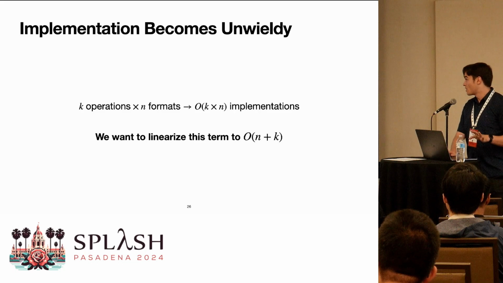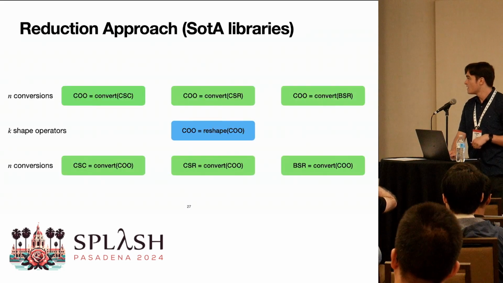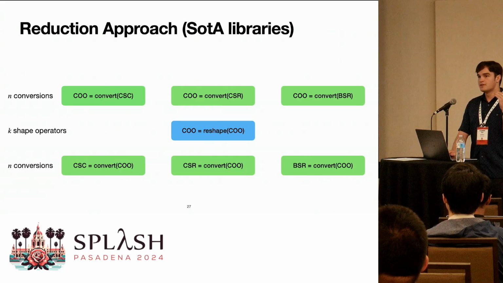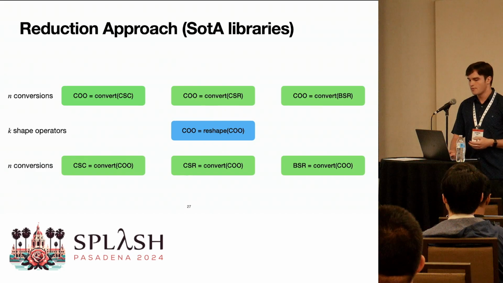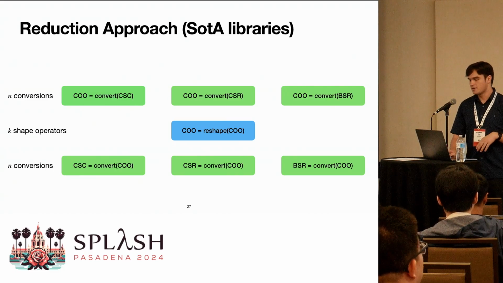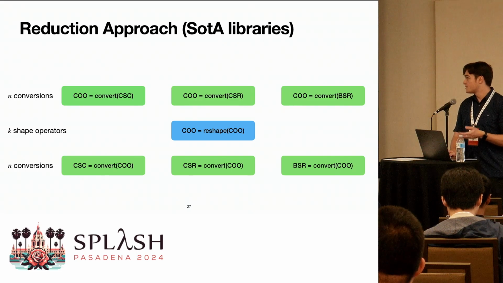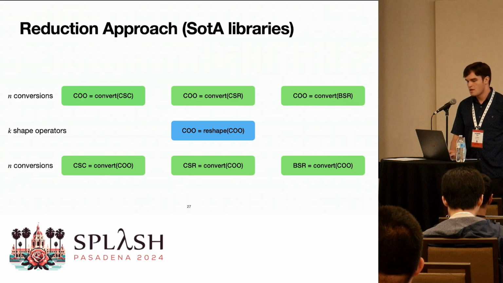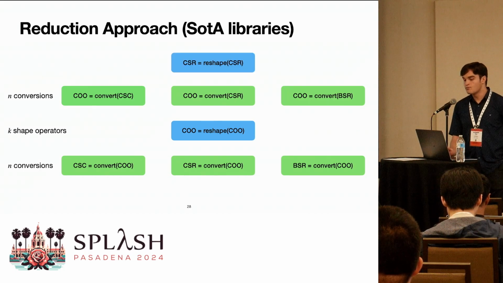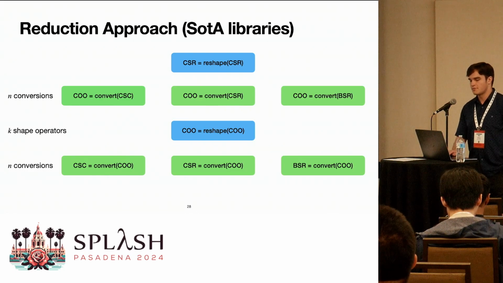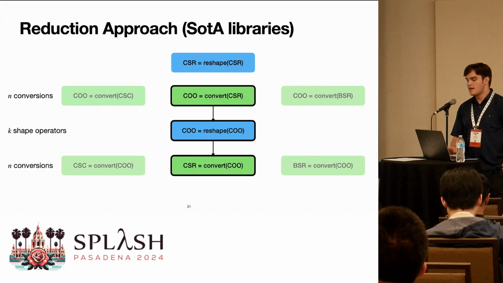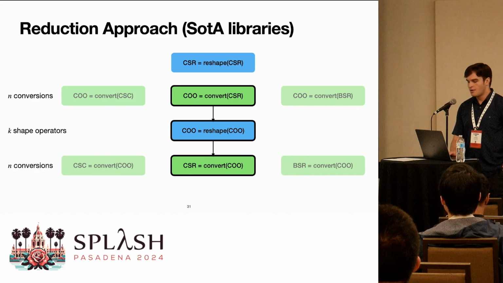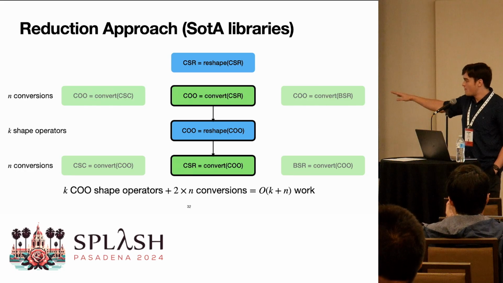So here's what the state-of-the-art libraries do, like scipy.sparse and pydata.sparse. They define n conversion types to a common sparse array format. In this case, the COO matrix type that I showed you before. Then they define each shape operator for the COO matrix. And then they have n conversions from COO back to whatever type that you want. So if we want to, for example, implement a reshape of a CSR matrix and produce a CSR matrix, we first convert the input CSR to COO, perform the reshape, and then convert the output back to CSR. So this is great. This means that we've done O of k plus n work, right?